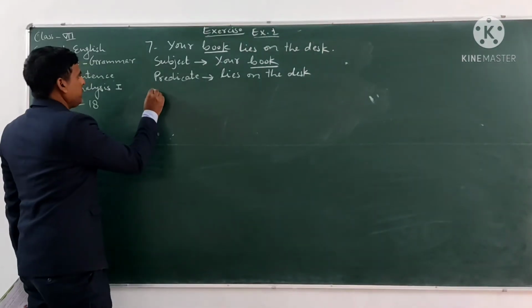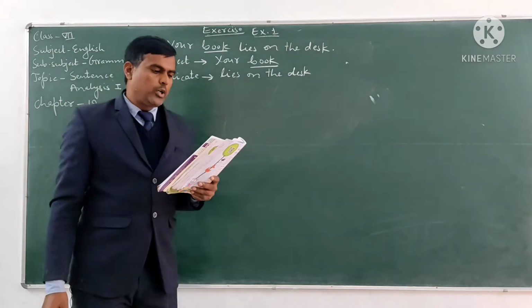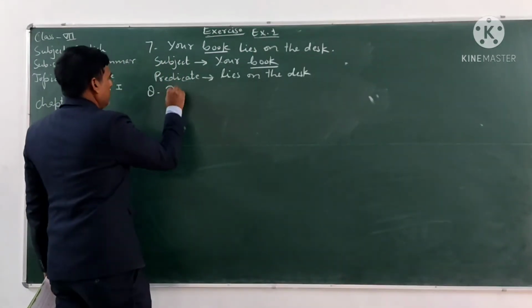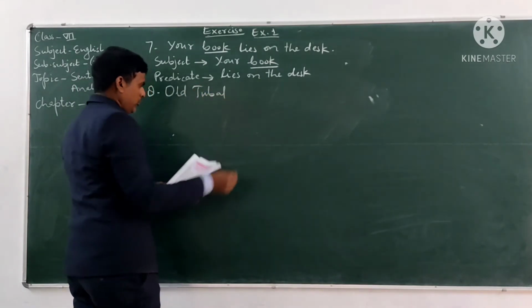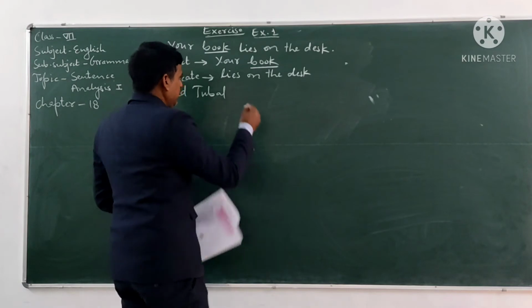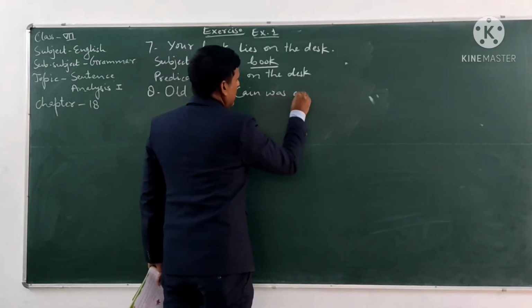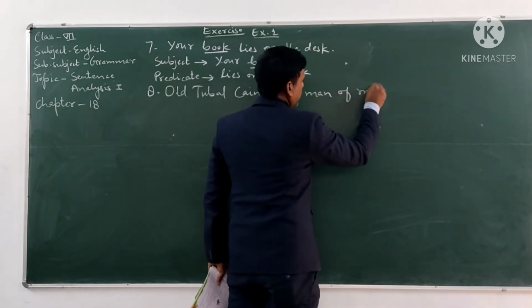Now see sentence number 8. Sentence number 8 is: old Tubal-Cain was a man of might.